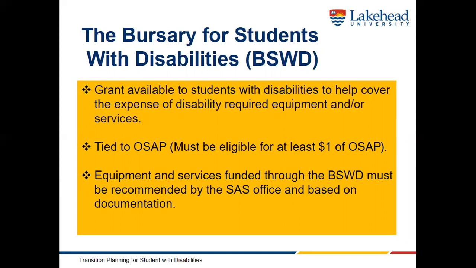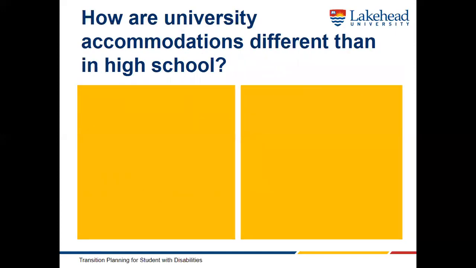Accommodations are different in university, mainly because the student is more in control of their accommodations and the process is more confidential. For example, students are responsible for requesting assistance from SAS. We cannot reach out to a student based on communication from a third party, such as a family member, friend, or professor.